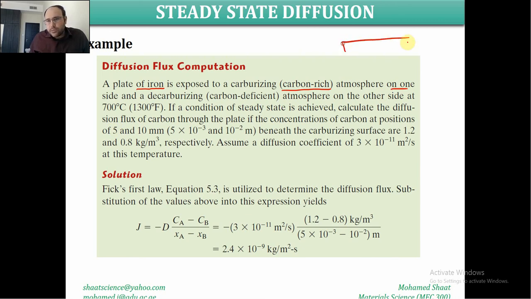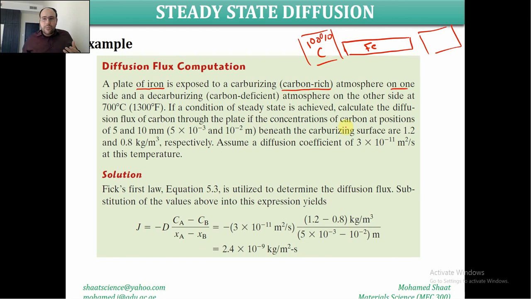Like this is the plate, and initially we're going to have like 1% of carbon over this side. This is the iron, Fe, and over this side there is no carbon. And this carbon will be diffused. What does it mean, diffused? It means that the carbon atoms will be over this surface, and will start to diffuse in this direction. So this is the direction of diffusion. The carbon atoms will start to migrate from the high concentration to the low concentration. So this is the high concentration side, and this is the low concentration side.